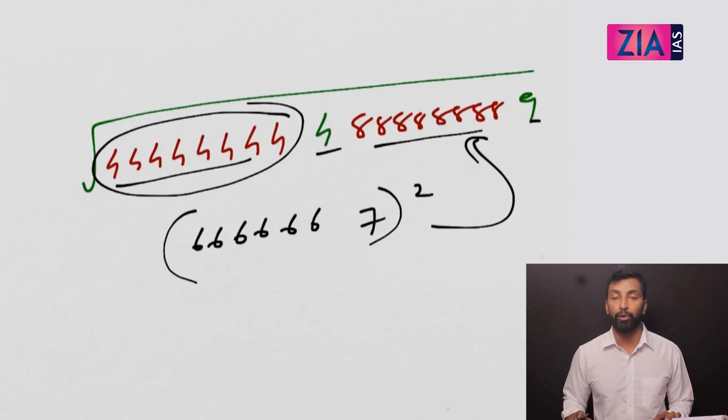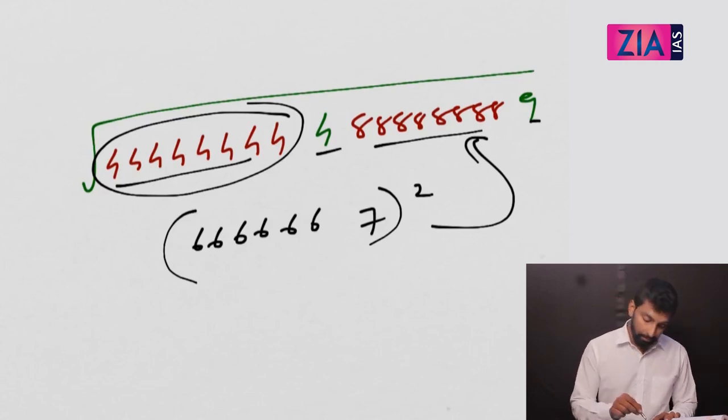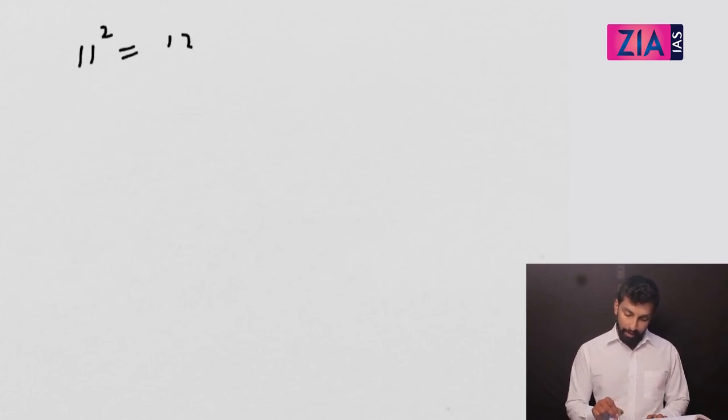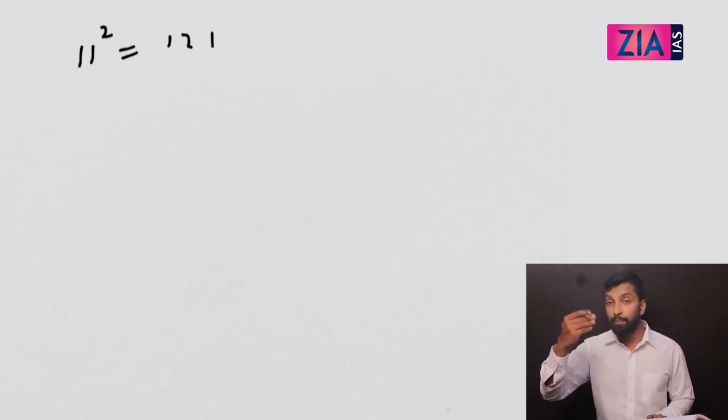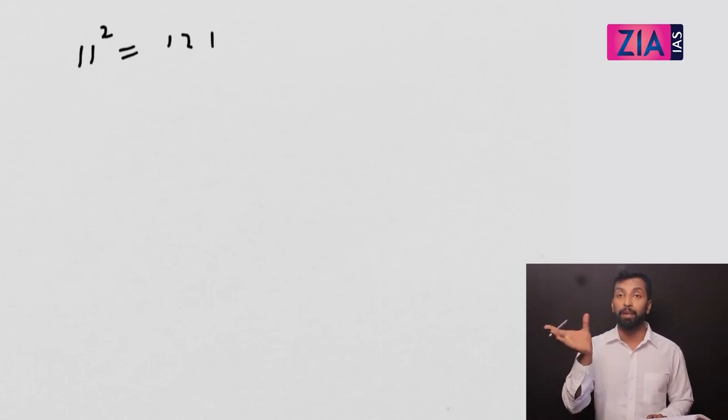I hope this is clear for you, right? Very interesting pattern. Now another question that I have seen from this pattern is actually like 11 square is 121. Now 3 times 1 square, 4 times 1 square, 5 times 1 square, etc. we have discussed. Another pattern is you keep on adding zeros in between. Okay, so it's like this.